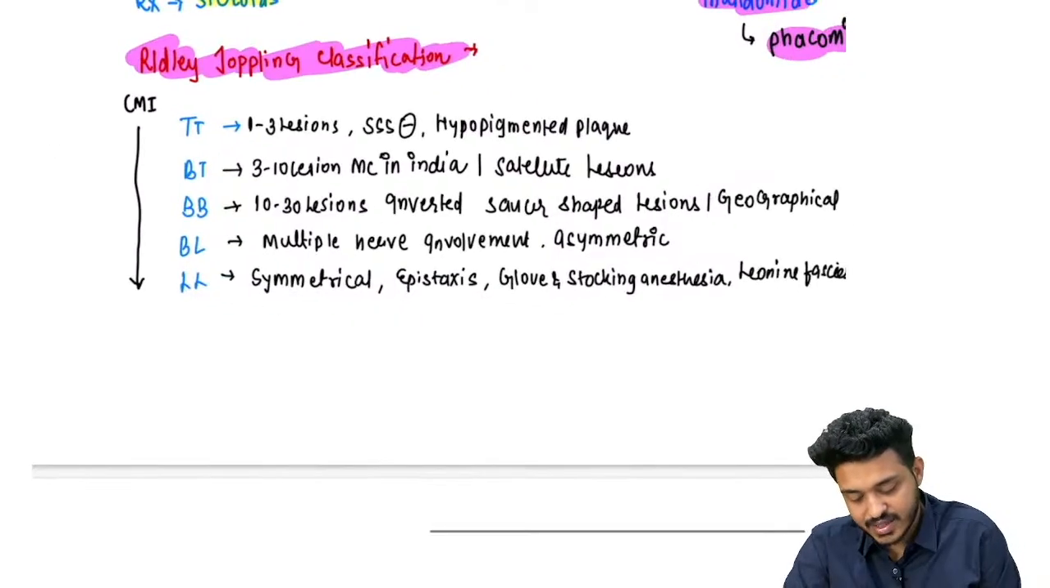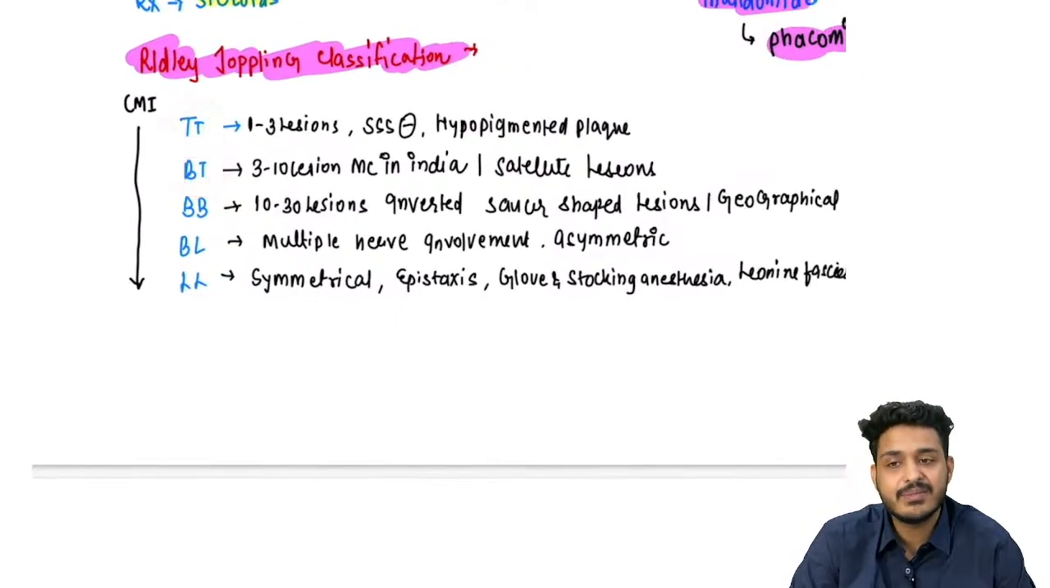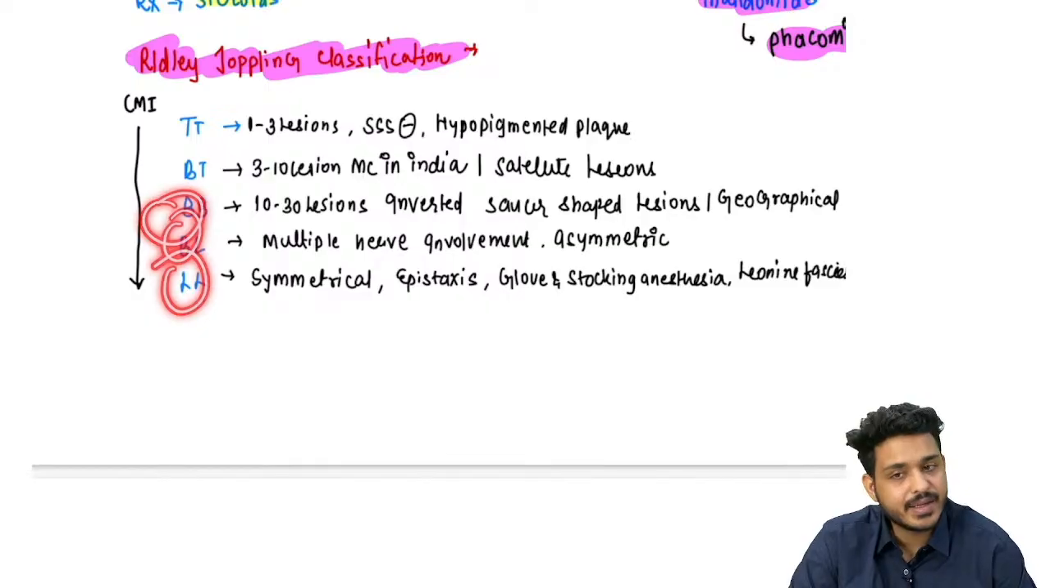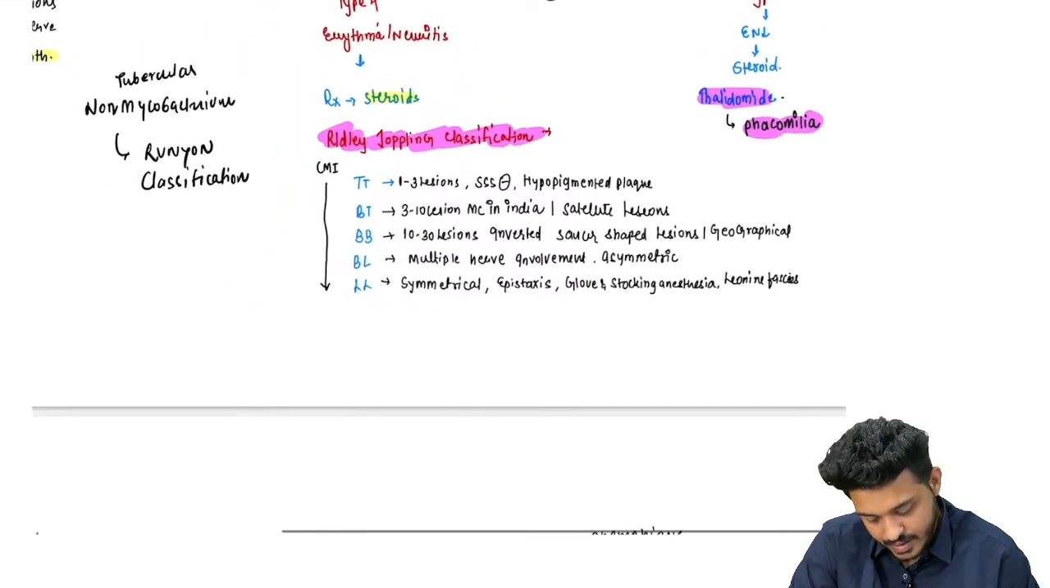Okay, so these are your 5 types of leprosy. We are having TT, BT, BB, BL, and LL types of leprosy. These are the different kinds of leprosy we are having, right?